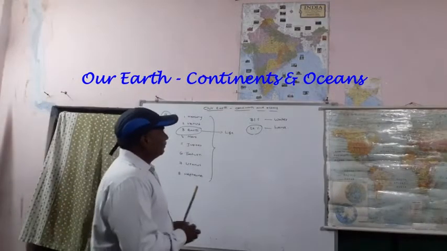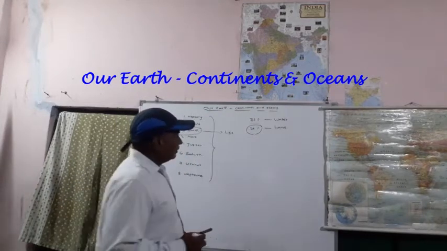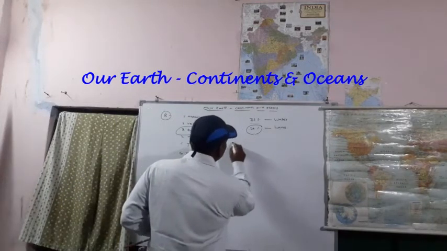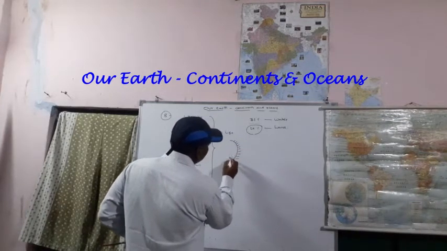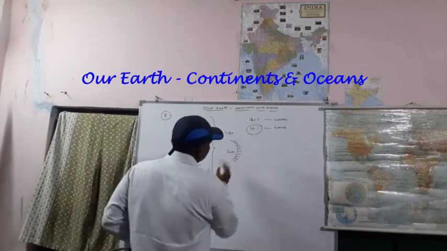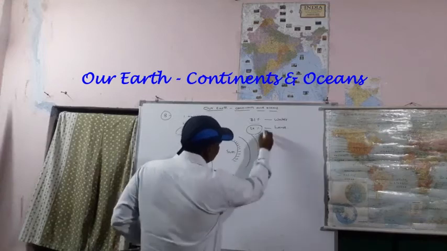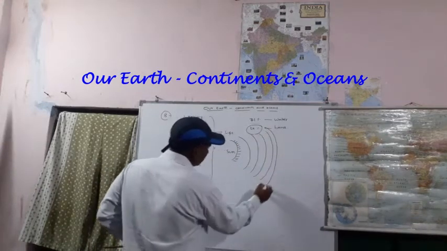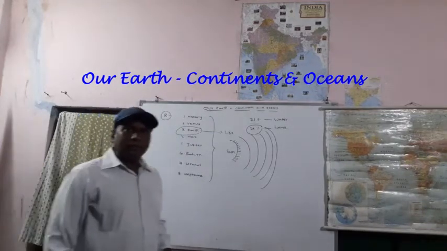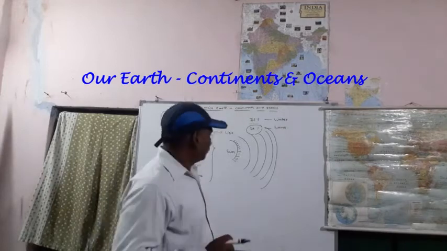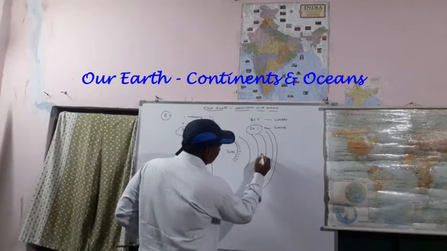If you take the universe, see, the sun, and here the planets are moving around the sun like this. The third one is Earth.